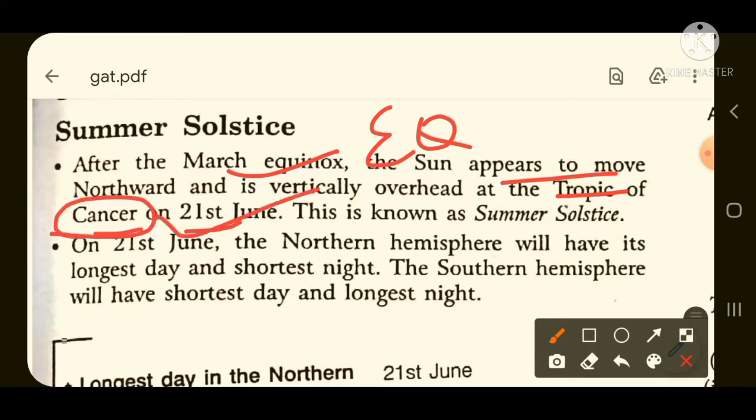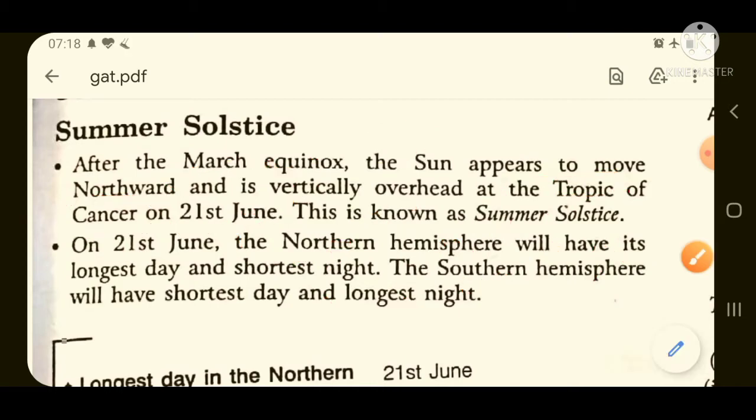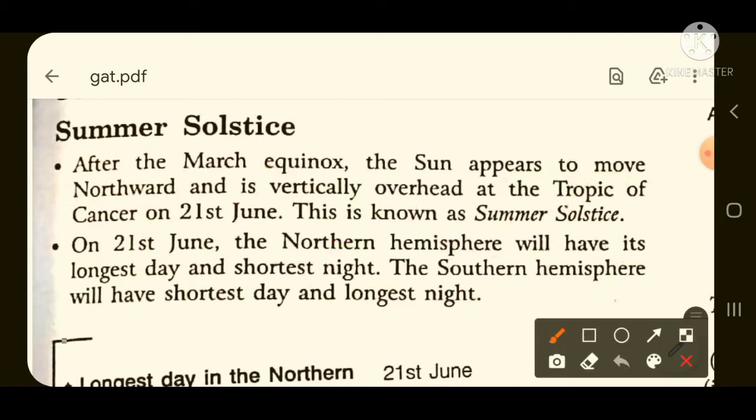21st June has just passed, and 21st June is important for one more thing, that is International Day of Yoga. So this question can also come, when is International Day of Yoga celebrated, and in that case you need to tick 21st of June. And on this 21st of June in the Northern Hemisphere we will have the longest day and shortest night, but in the Southern Hemisphere we will have the shortest day and longest night.